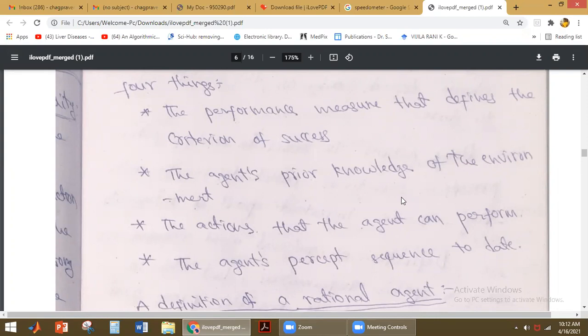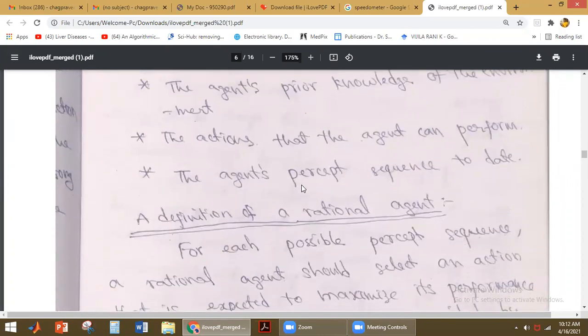For example, if you take a human agent, when you take children to school, first we give some prior information about the school. Like that, the agent should also have some prior knowledge about the environment and the actions that the agent can perform. After perceiving the information, it has to perform some actions.